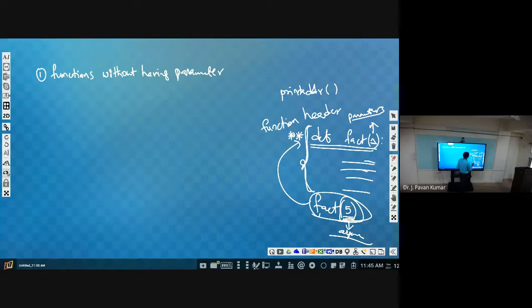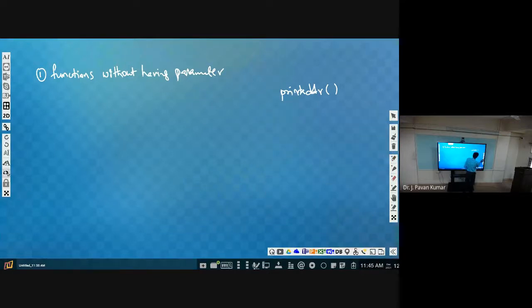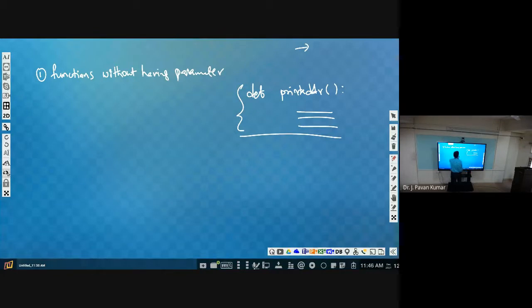Now coming to the point here, print address. Are we having any parameters here? What is meant by parameter? The parameter is nothing but the variable which is in the function header. So this is the function header, def. Print address is the name of the function. Then no parameter, no variable exists in the function definition. So a function without a parameter is nothing but this example. This we have discussed already, so I am just relating it with this particular name.